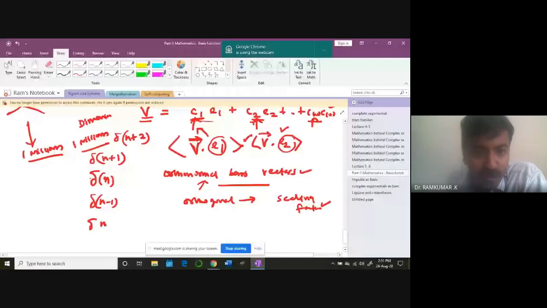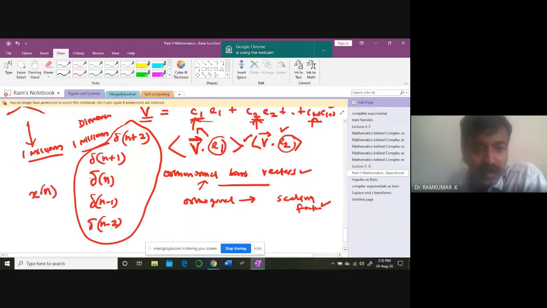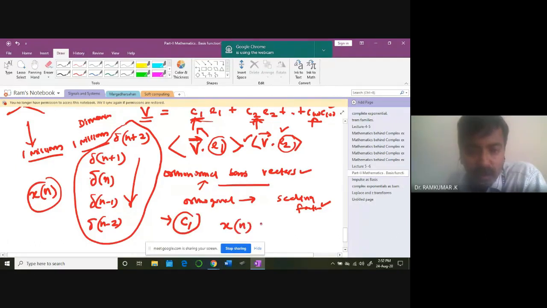So I have a bag of basis signals, and I am going to represent my x of n as a linear combination of these. To compute one particular coefficient, for example C1, I take x of n and take the dot product with that particular n equal to 1, that is, delta n minus 1.